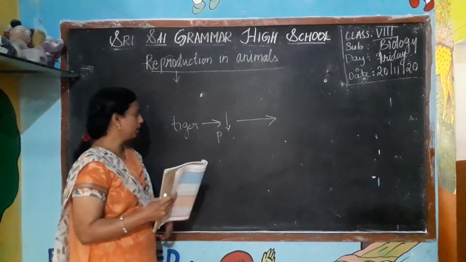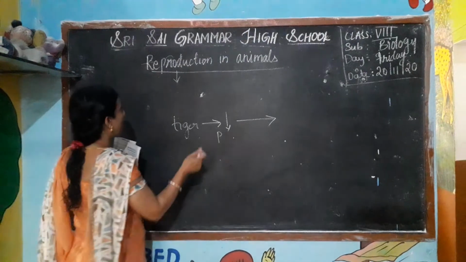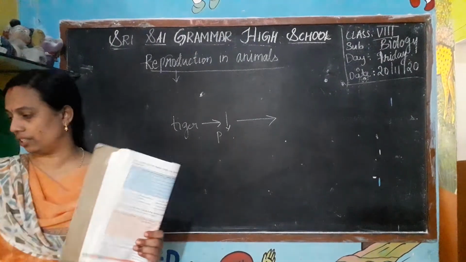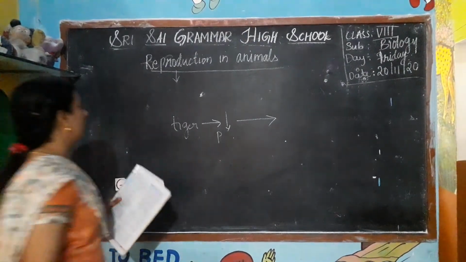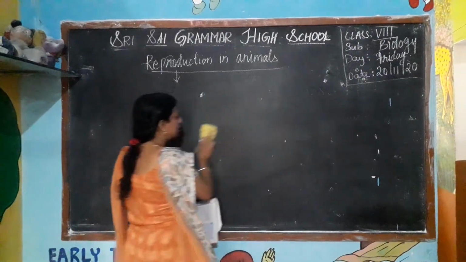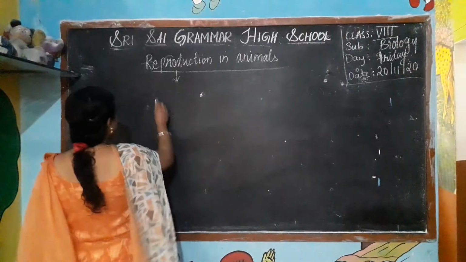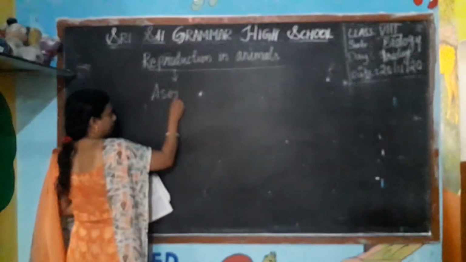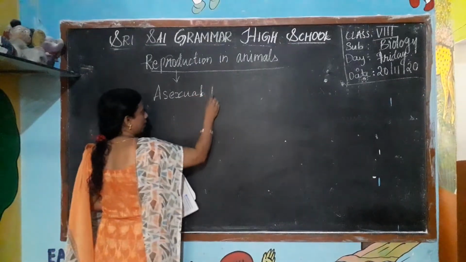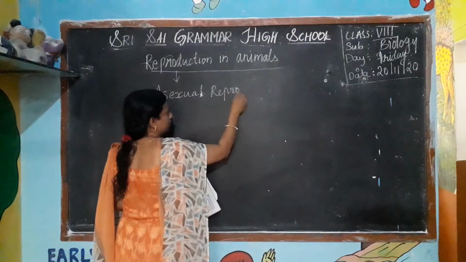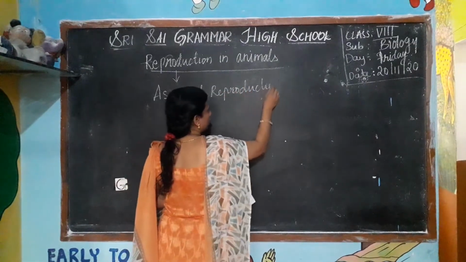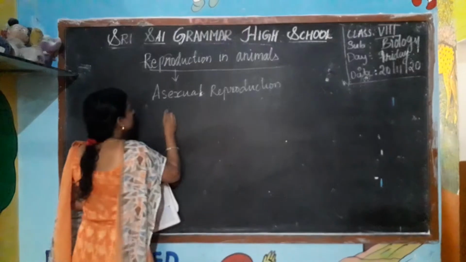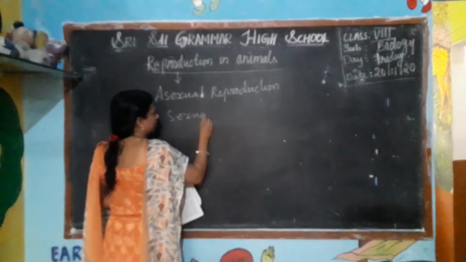So we have two types of reproduction: asexual reproduction and sexual reproduction.